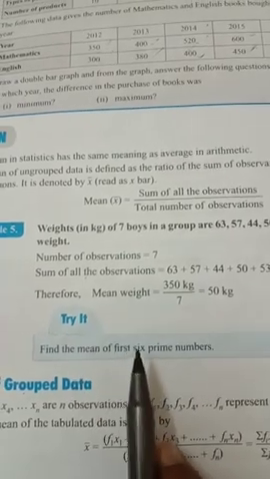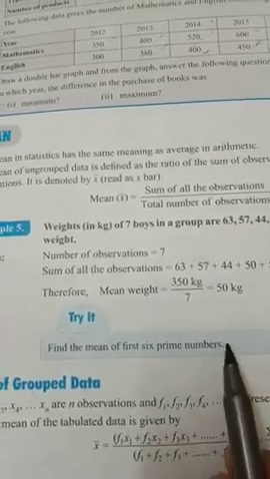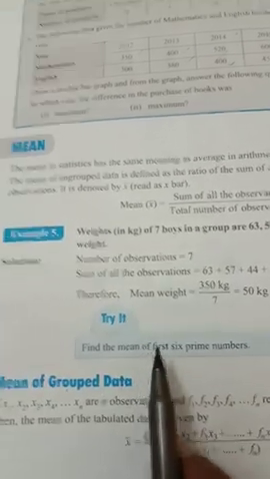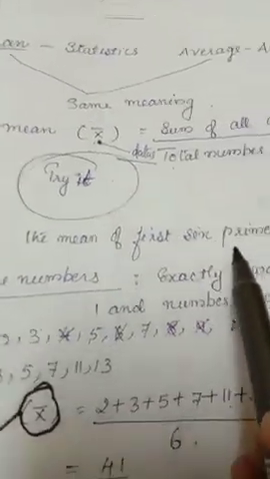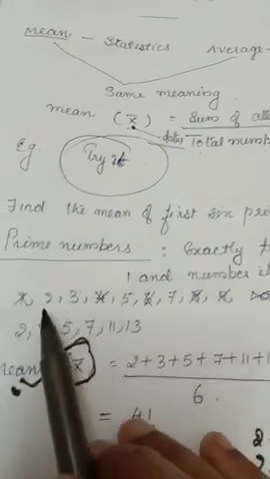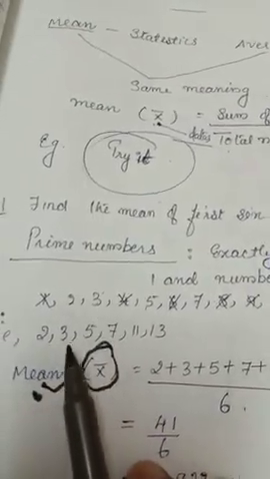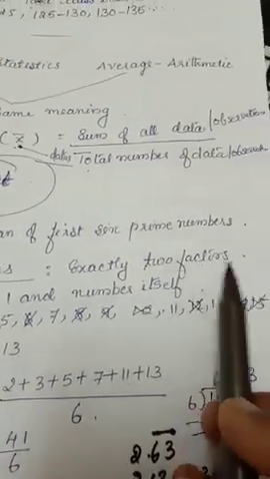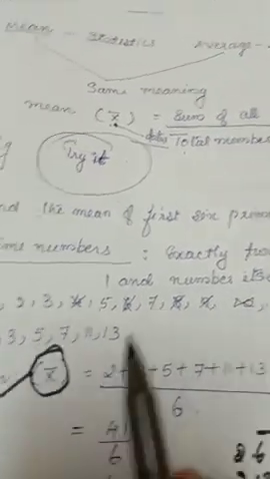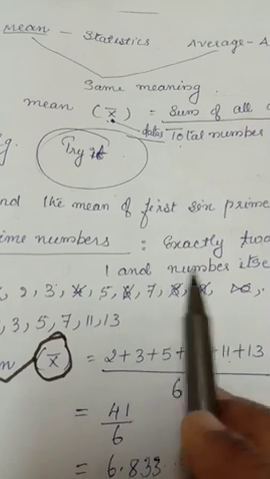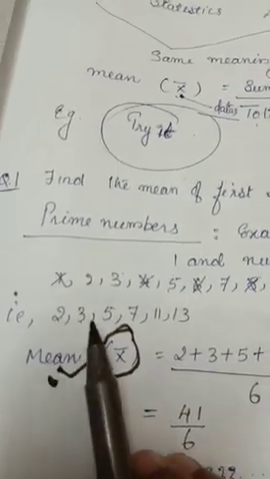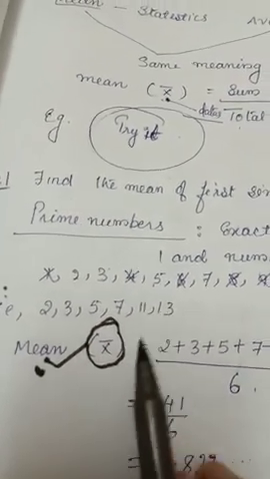Try it: find the mean of the first 6 prime numbers. I have written the numbers 1 to 50, and after that I took the prime numbers. Prime numbers mean numbers with exactly 2 factors, 1 and the number itself. And see, 2, 3, 5, 7, 11, 13 are the prime numbers.